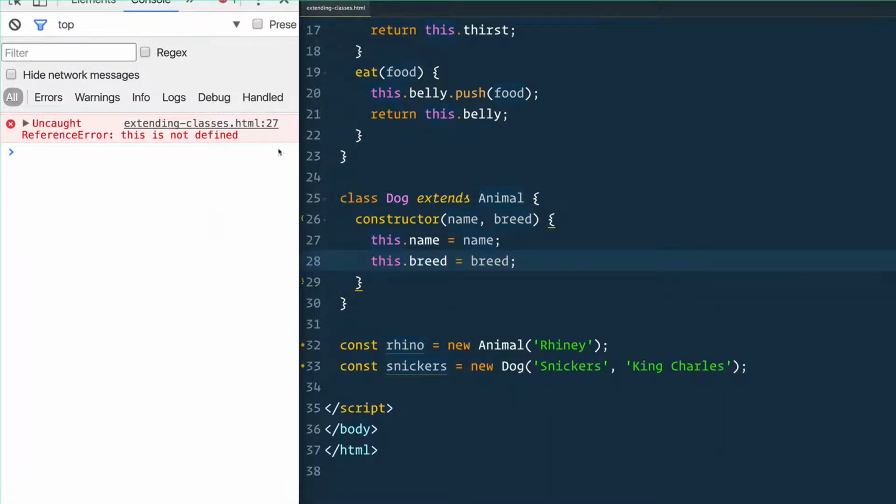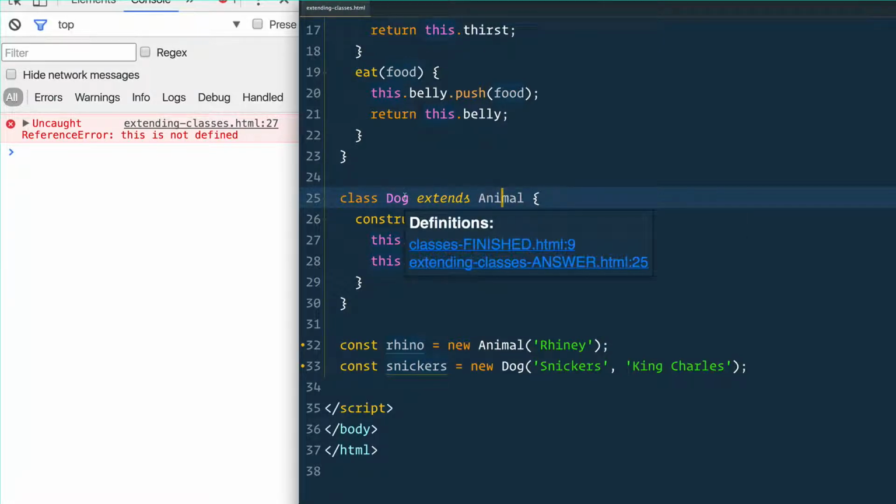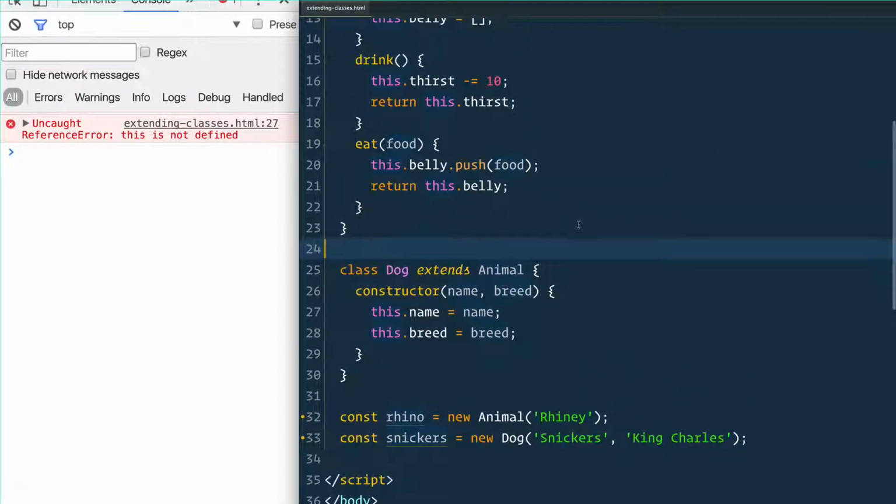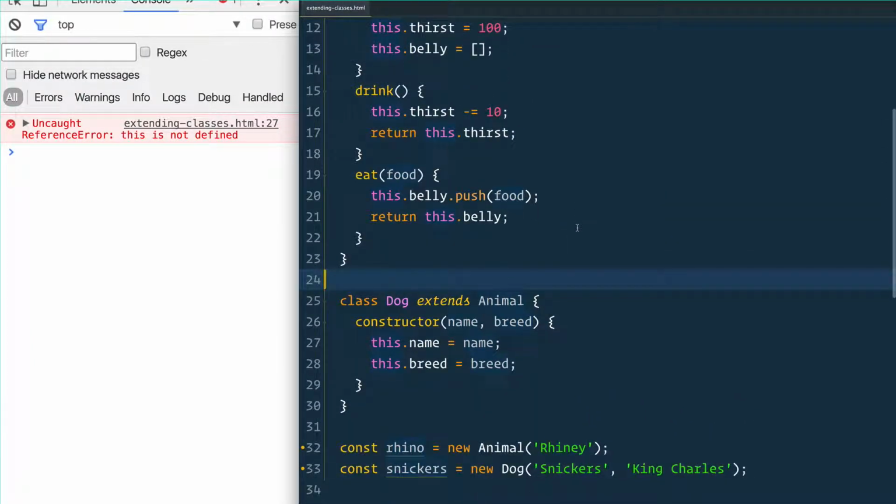We get an error here. Line 27, this is not defined. Why is this not defined? It's inside of a method here. Shouldn't it be bound? Well, the problem here is that when you create a dog, it is in turn extending an animal. So we need to create an animal before we can create a dog. So how do we do that? Well, we call what's called super.